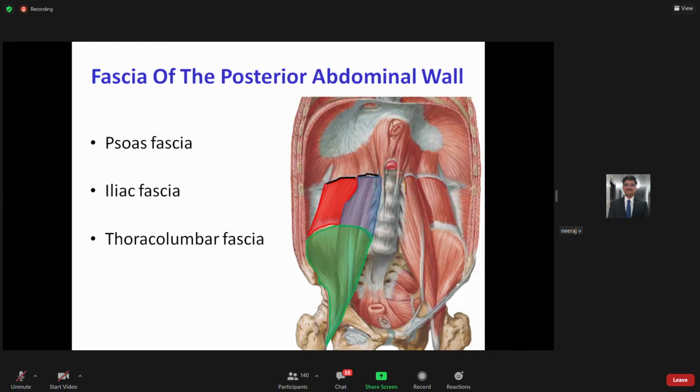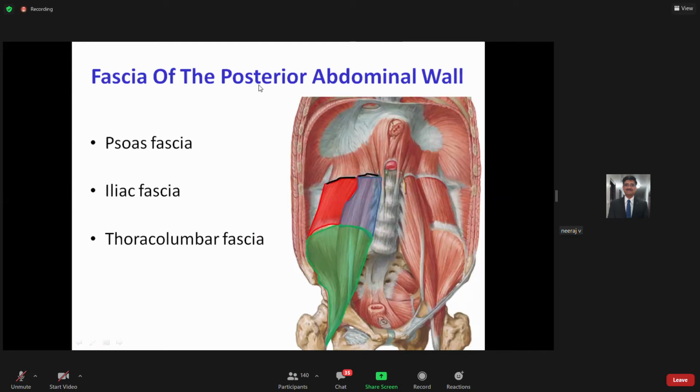So the bony part we have covered. We have covered the muscular part. Now the next part is the fascia of the posterior abdominal wall. Basically, the fascia of the posterior abdominal wall is a thick fascia, as compared to the fascia in the anterior abdominal wall.